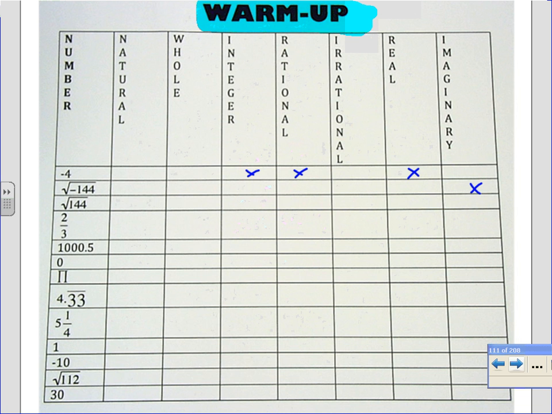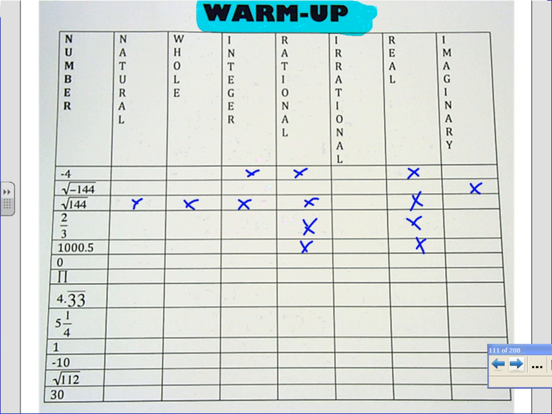Emma M, square root of 144. Oops, yeah, I just checked the wrong one. Good job. Okay, 2/3, Zach. Good. 1000.5, Adam. Good.